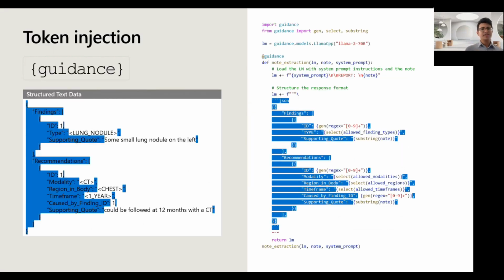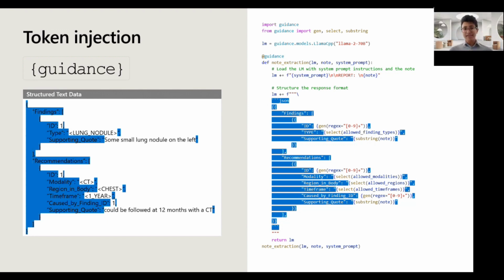So the intuition here is that AI developers often know the structure that they want to see in the output, right? And in this case, all of the structure in the JSON is something that we know has to be there. So this is text that I've highlighted in blue here. The keys of the JSON, the quotation marks, the curly braces, all of these are structural tokens that determine whether the JSON is valid and meets our specification or not.